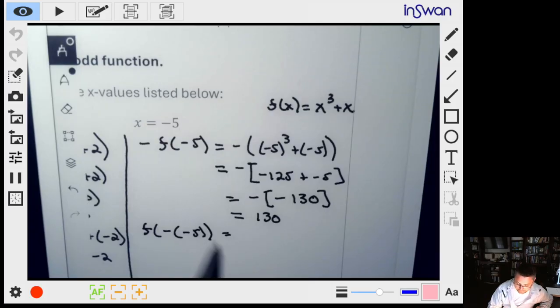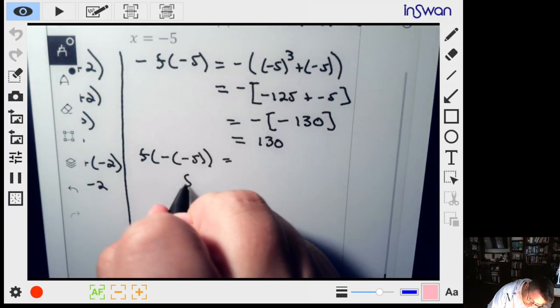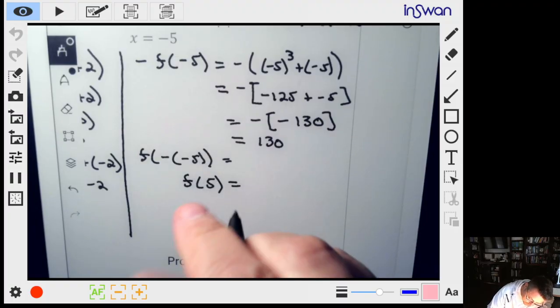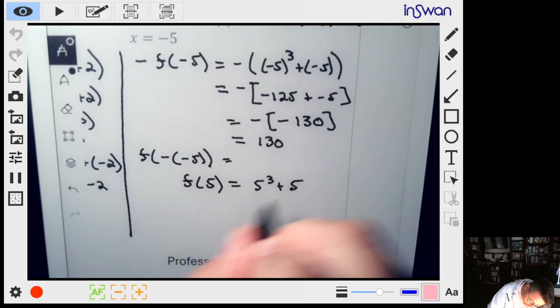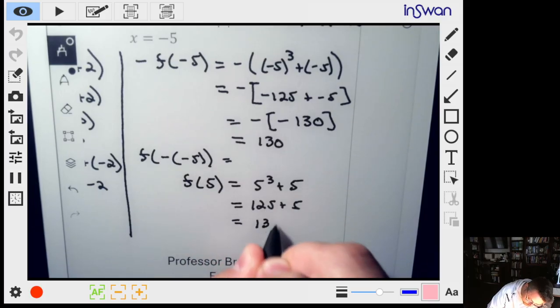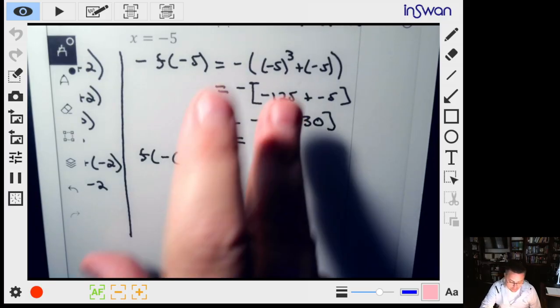So now what we have to do is figure out what is f of negative 5. So I have to take the opposite of the x value. Well, that's just f of 5. So we know that that is just 5 to the third plus 5. This is 125. And of course, we add those together, we get 130. So it does work out, okay?